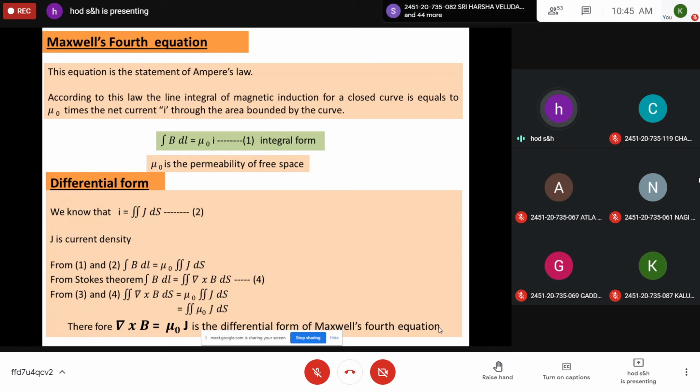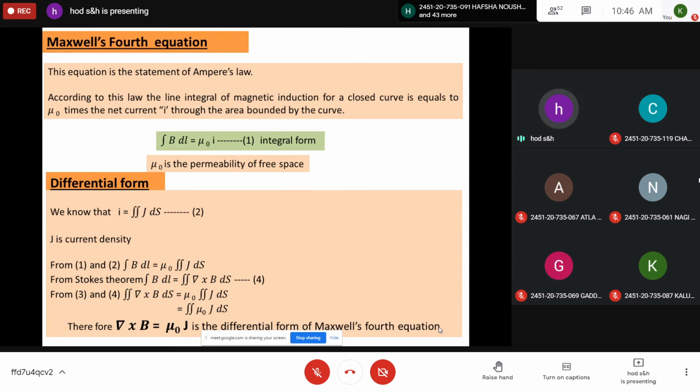So now we have to apply Stokes theorem. According to Stokes theorem, the line integral of V along a closed curve is equal to the surface integral of curl of V taken over a surface enclosed by the curve. The same Stokes theorem we are applying here. You should write the statement also here. Don't simply write the expression, write the statement also. So line integral V dot dl is equal to surface integral del cross V ds, which is equation 4.